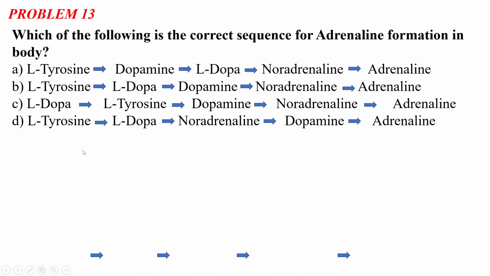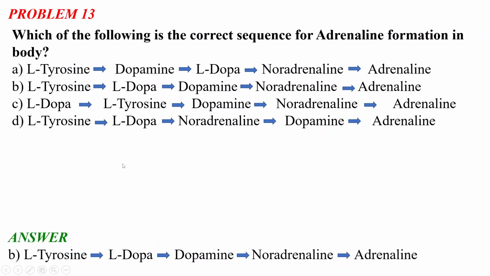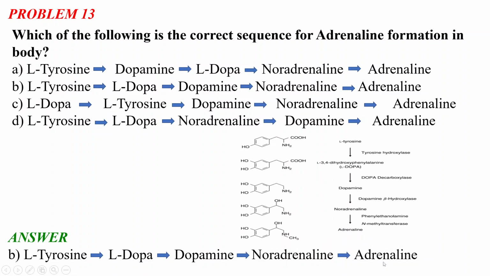First, I will show you the answer. Then we will discuss the adrenaline formation sequence in the body. The correct sequence is option B. L-tyrosine is a very important amino acid, which is converted to L-dopa. The L-dopa molecule is converted to dopamine, dopamine is converted to noradrenaline, and lastly noradrenaline is converted to the adrenaline molecule. So this is the structure of each molecule and how it is converted.